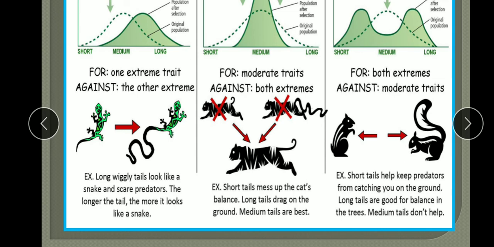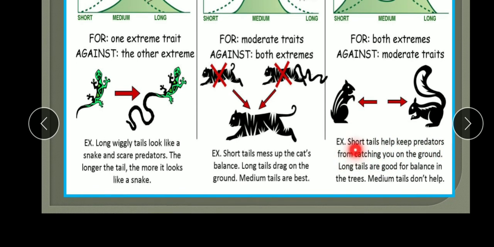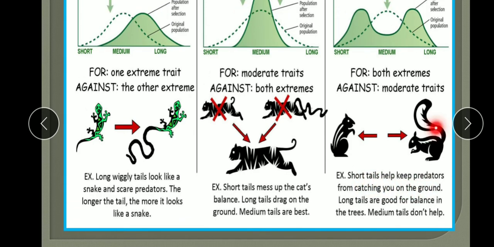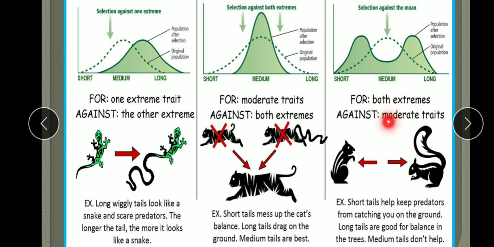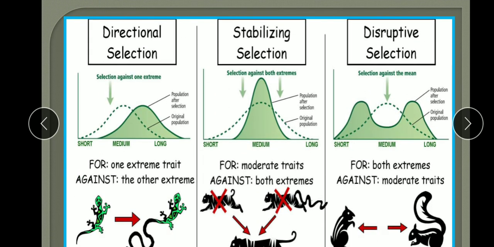For example, short tails help keep predators from catching this animal on the ground, while the long tails are good for balancing in the trees. So short tails are beneficial here and the long tails are also beneficial, and medium tails don't help. So both the extremes are selected. It is against the moderate traits. This is disruptive selection where more individuals acquire peripheral character value at both the ends of the distribution curve.